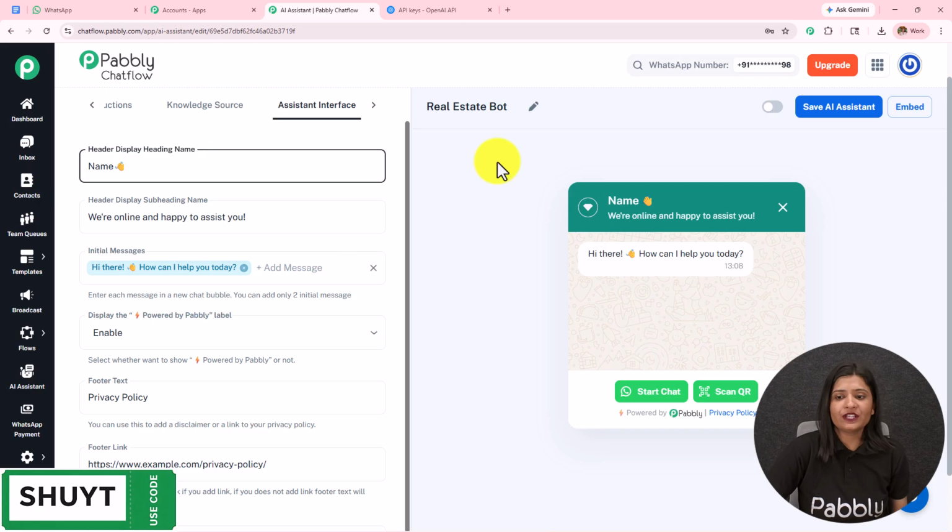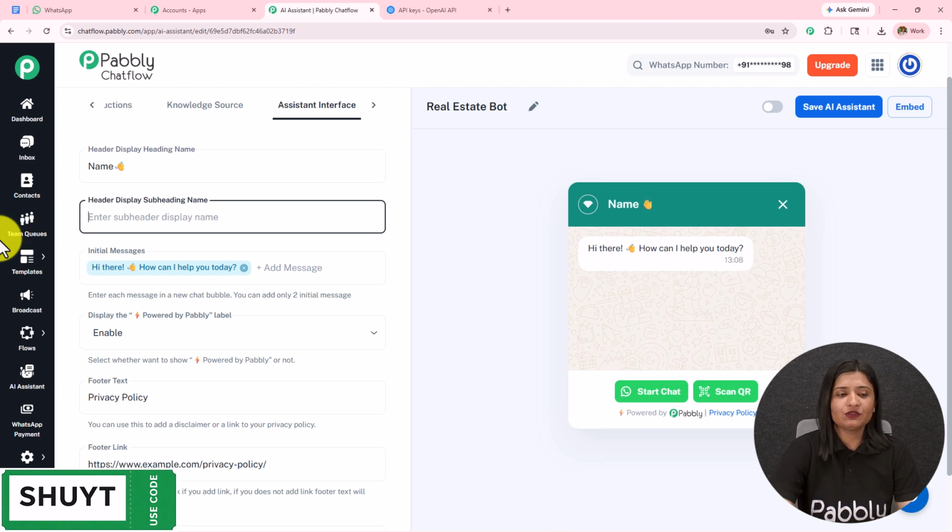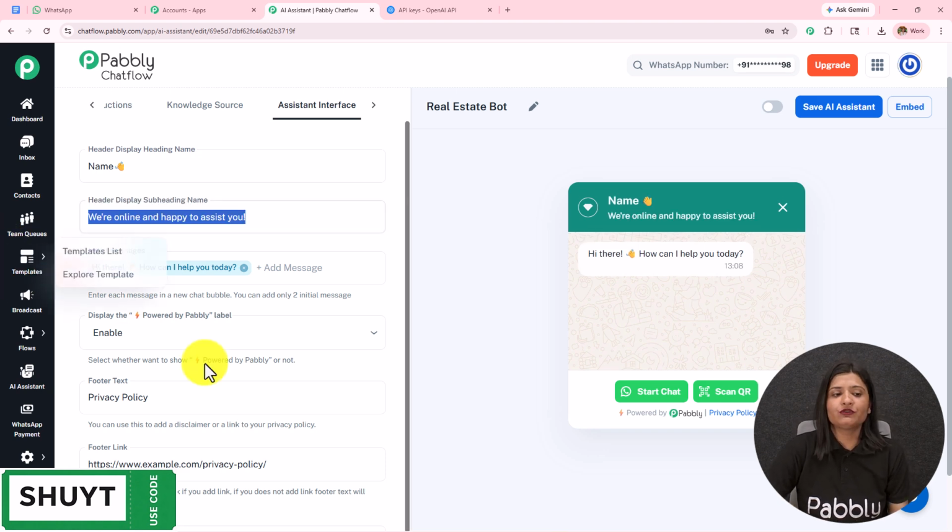This is the preview over here. You can see this is how it is going to appear in front of your customers. Then we have this subheading. So if you want to keep it, you can keep it. If you want to remove it, you can remove it.